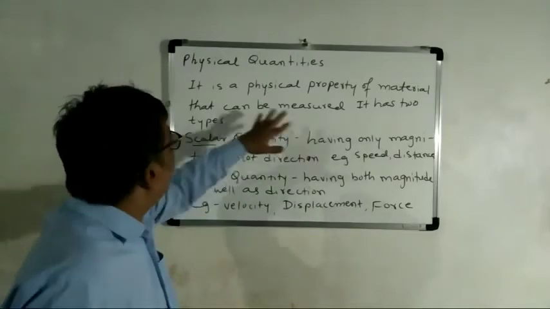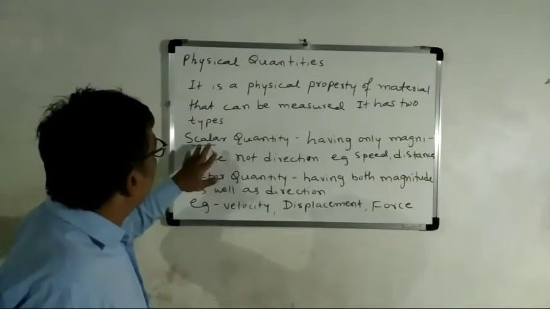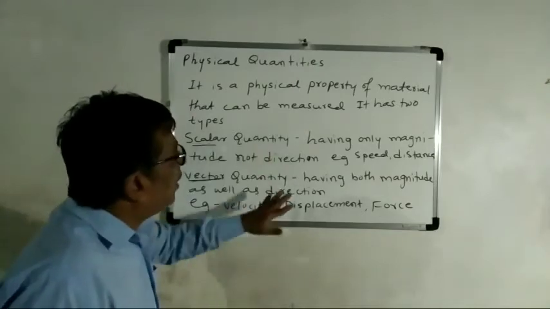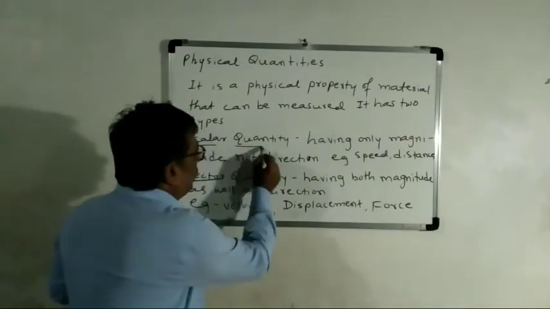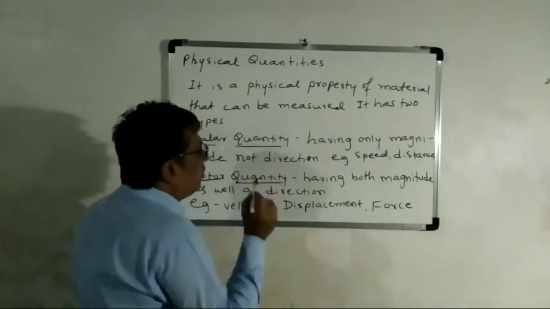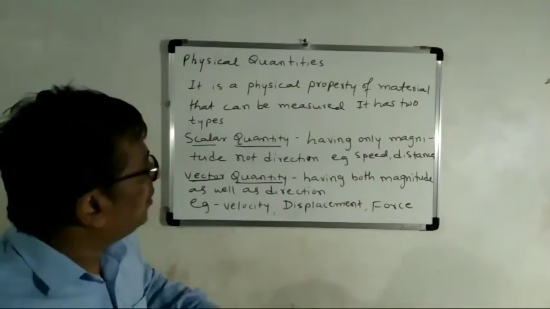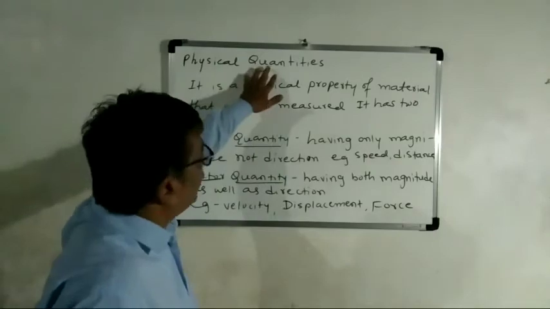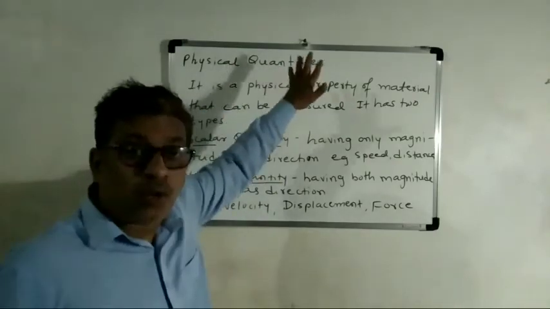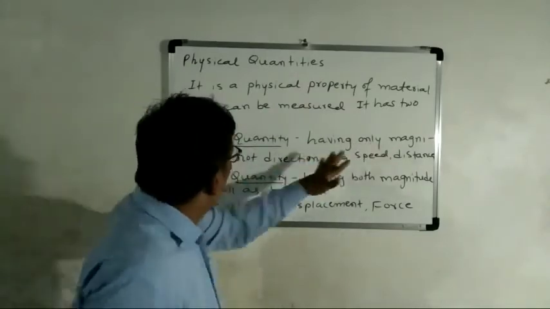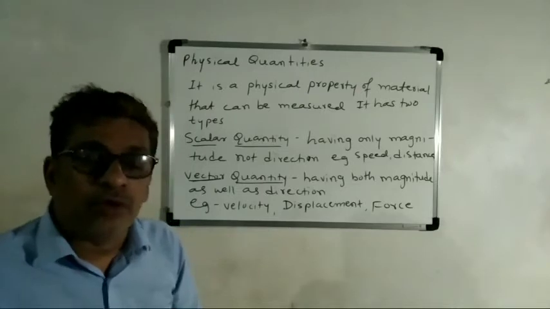Okay, it has two types: scalar quantity and vector quantity. What do you mean by scalar quantity? It is a physical quantity having only magnitude, only value.